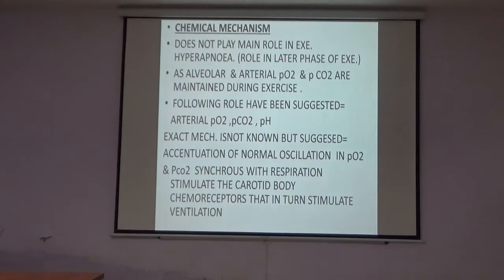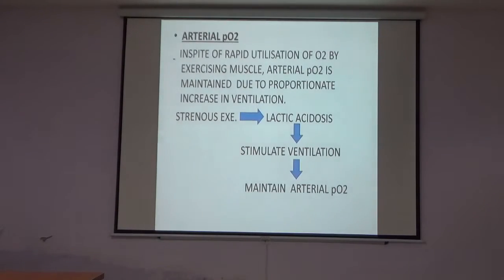The exact mechanism is not known, but it is suggested that there is accentuation of the normal oscillation in the range, the lower range and upper range, of the partial pressure of CO2, which synchronizes with the respiration. This oscillation stimulates the carotid body chemoreceptors, and that chemoreceptor stimulation increases the ventilation.